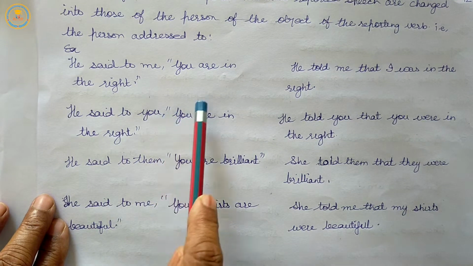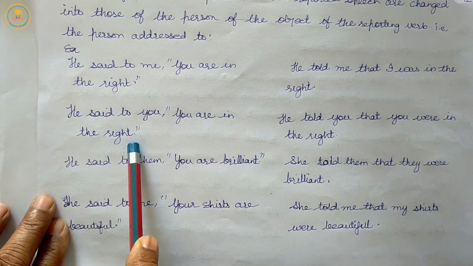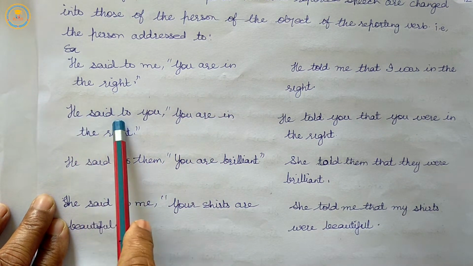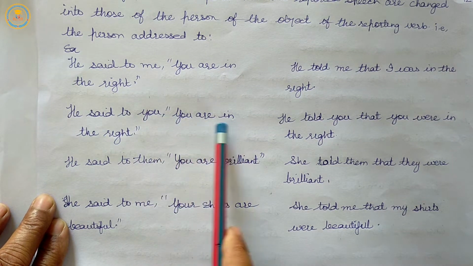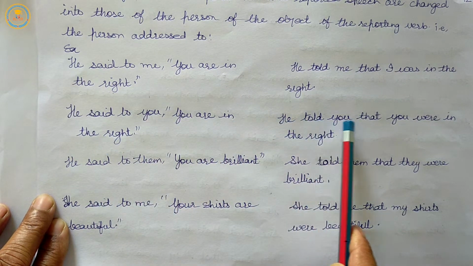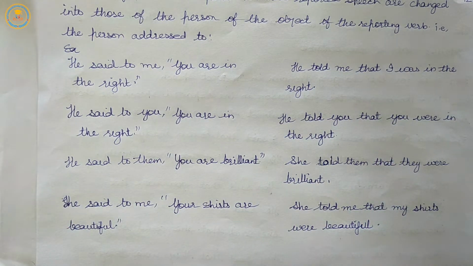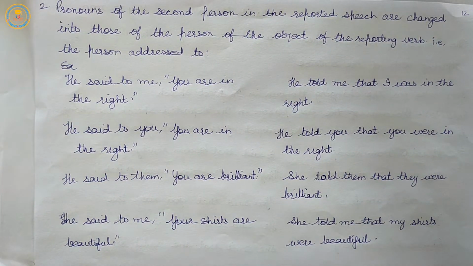He said to you, "You are in the right." He told you that you were in the right.